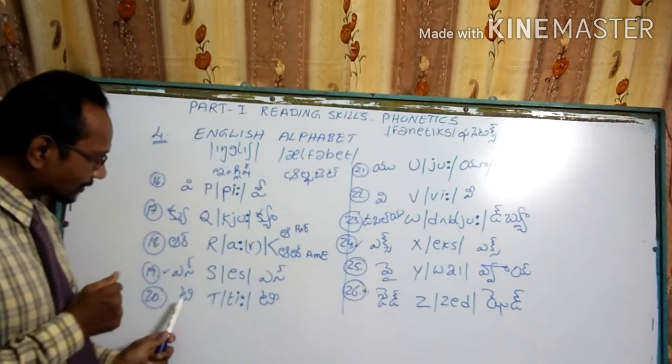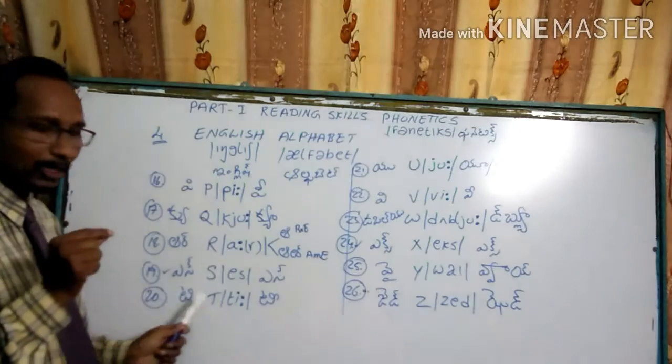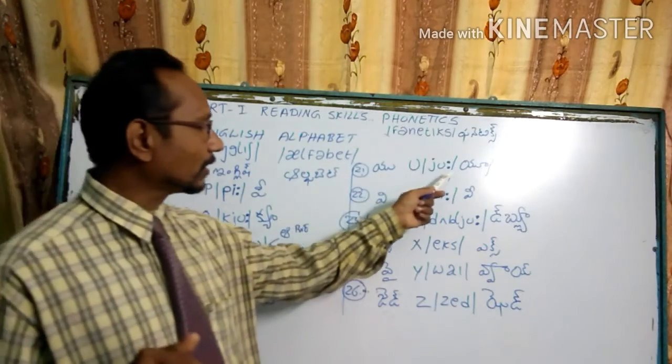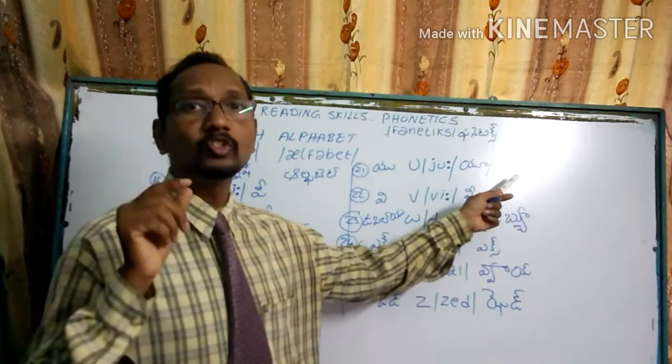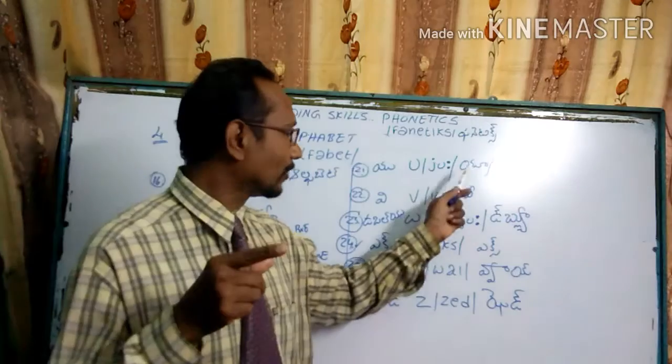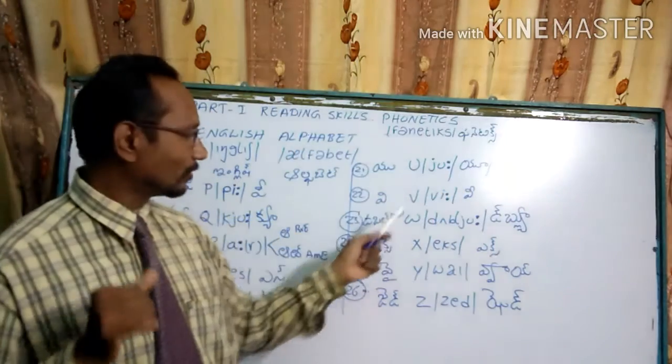And coming to the T letter, we call it not T, but based on this one, T. Coming to this U, we can call it U or Q. Two sounds are applied for this letter based on the phonetical sound.